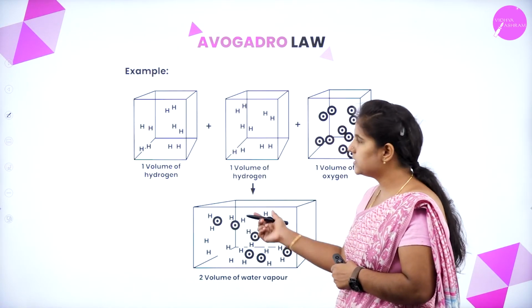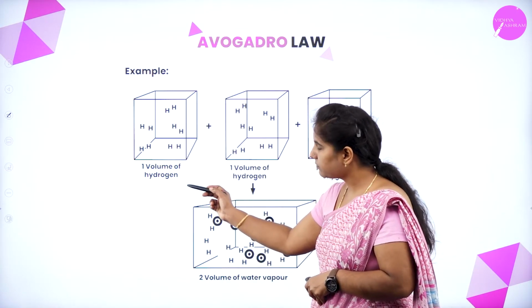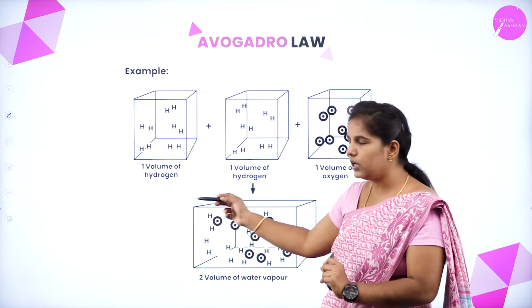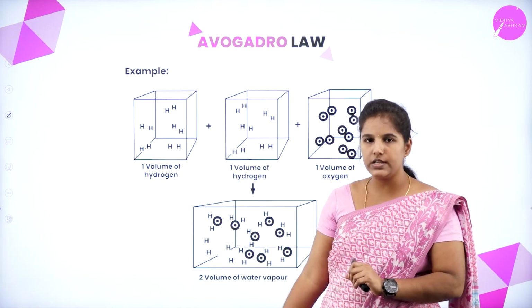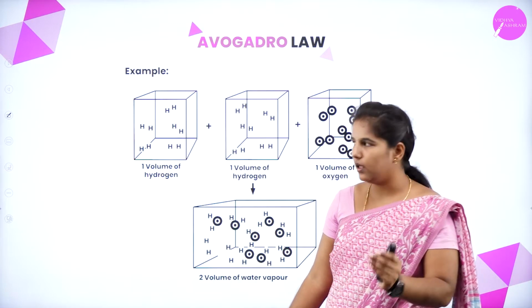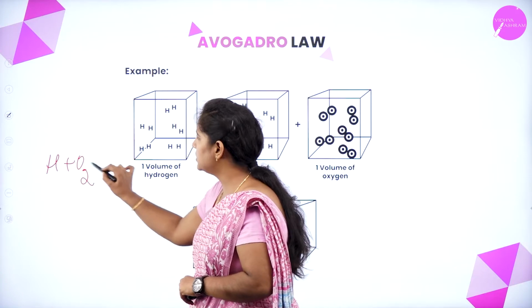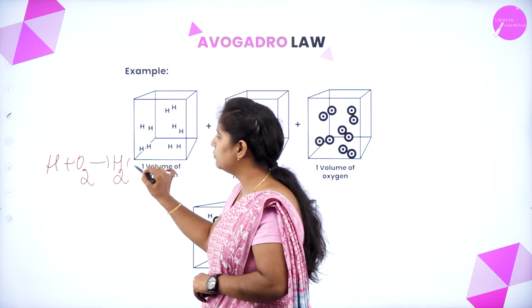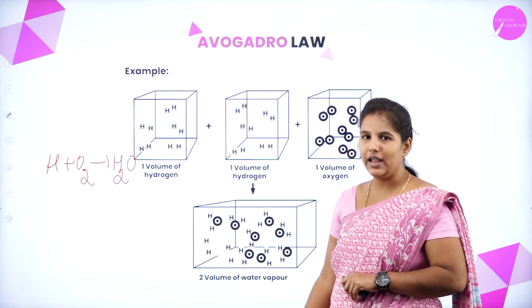You can clearly understand this from the figure. Here I have taken 1 volume of hydrogen and 1 volume of oxygen to form water, because we all know that hydrogen combines with oxygen to form H2O, right?